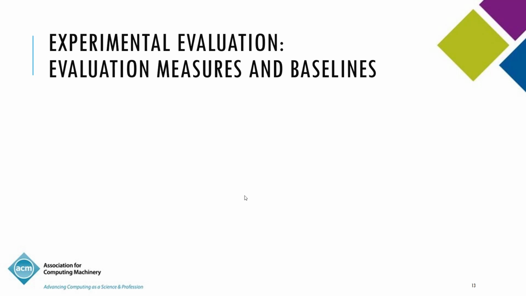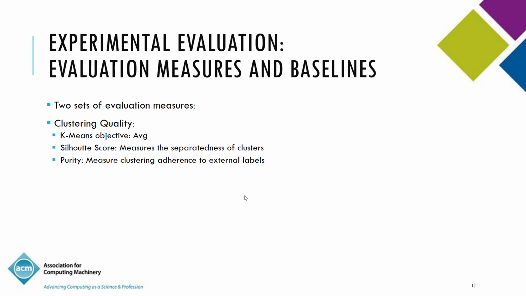So we do an empirical evaluation, and our empirical evaluation makes use of a number of evaluation measures and baseline algorithms. For evaluation measures, we look at two sets of measures. The first set is clustering quality evaluation. We look at how far it minimizes the K-means objective, which we call the average. Well, it's actually the sum, but the sum is essentially the same as the average, because the average is the sum divided by a constant. And we look at Silhouette score, which is basically a metric that measures the separatedness of clusters. And we also look at purity, measuring cluster adherence to external labels.